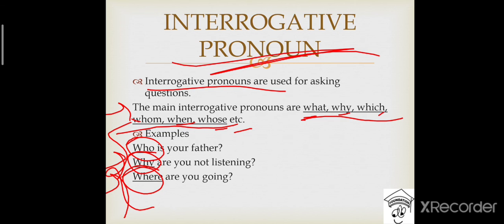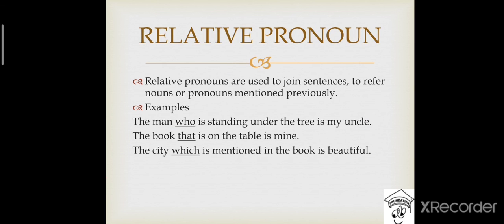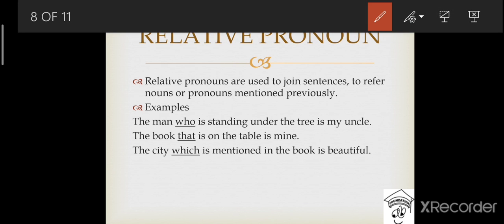Now let's move on to the fifth category of pronoun, which is named the relative pronoun. The relative pronouns are used to join sentences. That means the function of a relative pronoun is to join two individual sentences to make them shorter, to make them clearer to understand, and also to refer to nouns or pronouns mentioned previously. As it says pronoun, there has to be a previously mentioned noun. Okay.